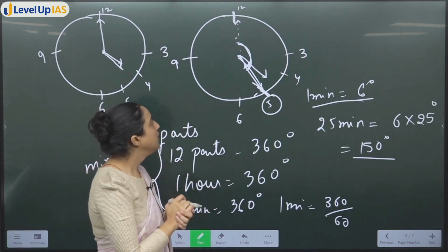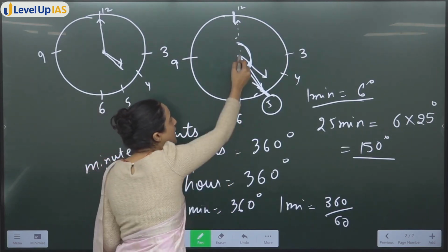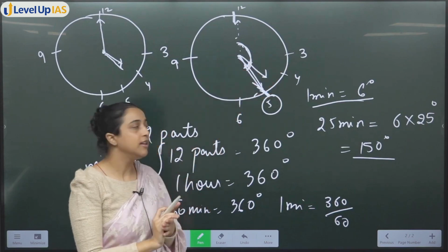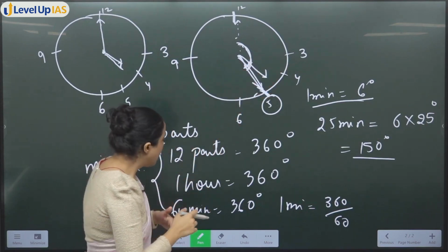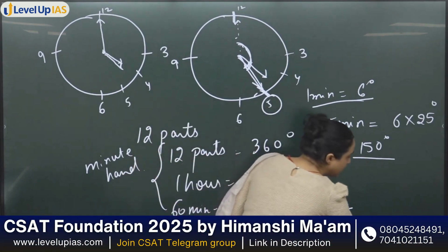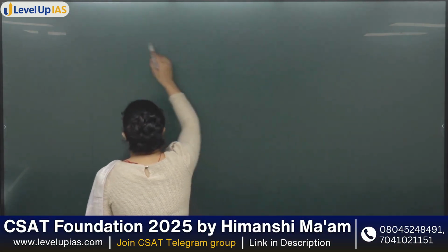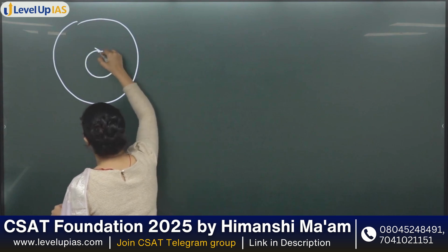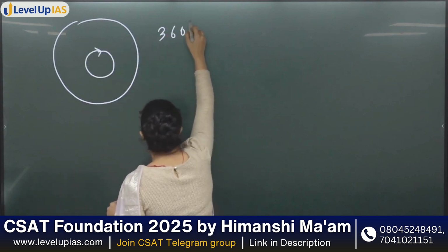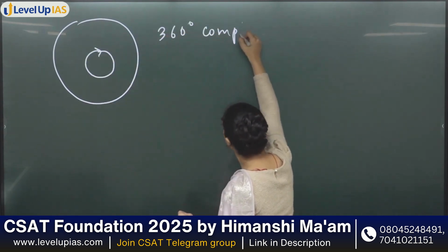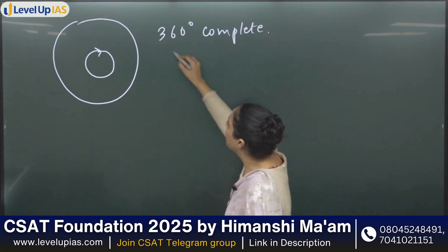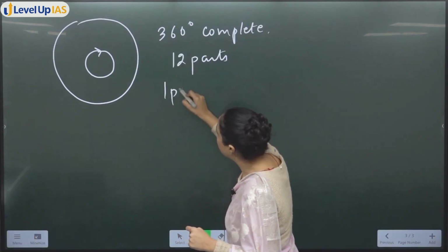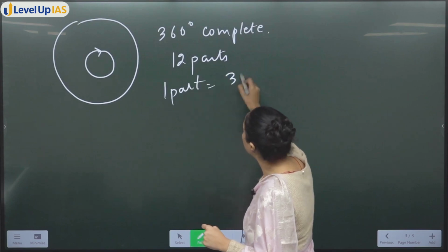इतना हमने find out कर लिया। Now we have to find out this how much angle is the hour hand traveling। Minute hand का तो देख लिया, ठीक है। अब hour hand के बारे में बात करते हैं। See again as I told you 360 degree complete angle, ठीक है, divided into 12 parts, that means one part has how many degrees?